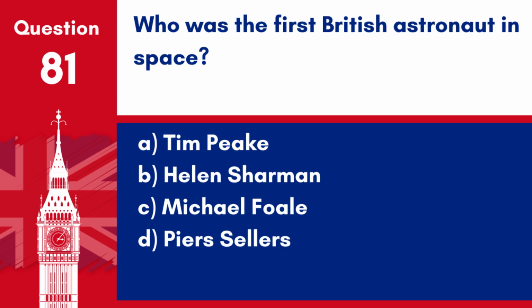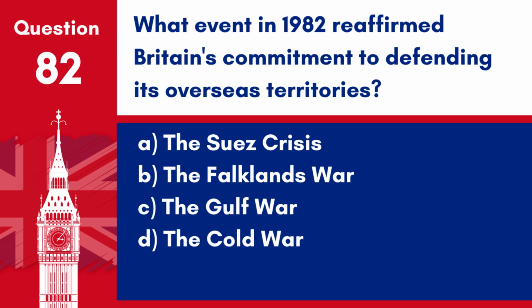Question 81. Who was the first British astronaut in space? A. Tim Peake. B. Helen Sharman. C. Michael Foale. D. Piers Sellers. Answer: B. Helen Sharman. Helen Sharman became the first British astronaut to go into space in 1991 aboard the Soyuz TM-12 mission.